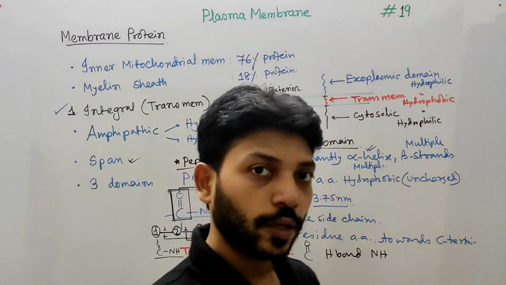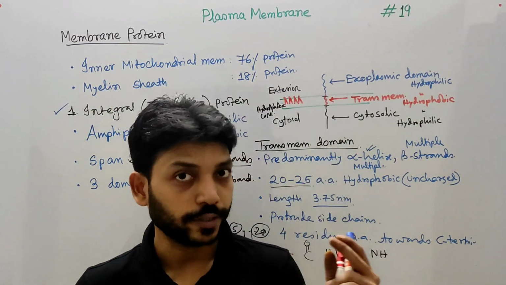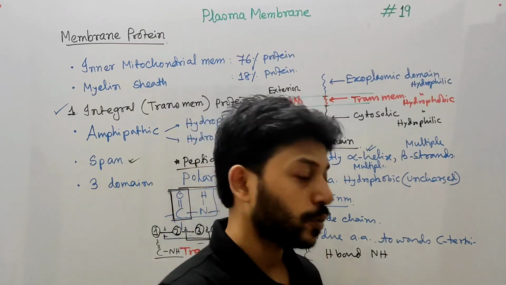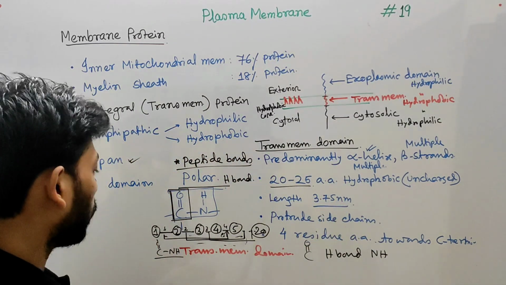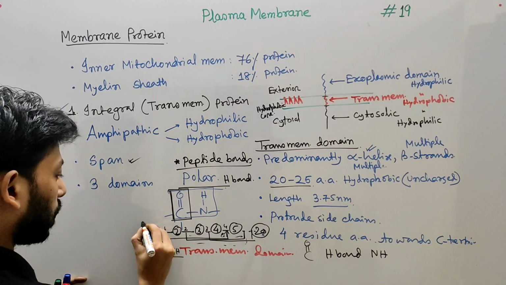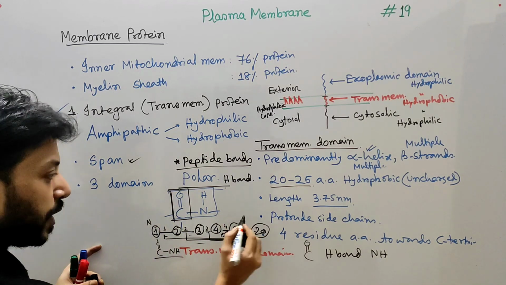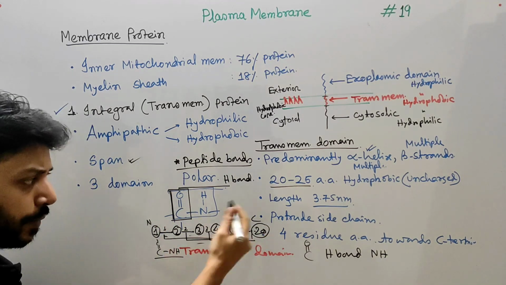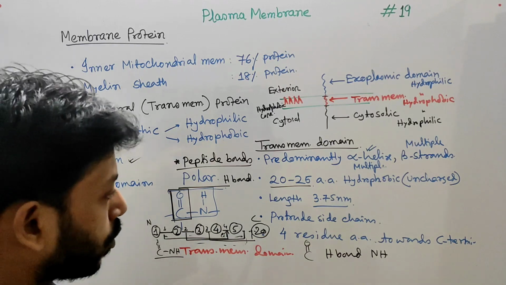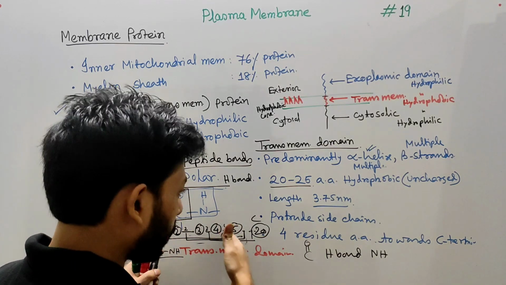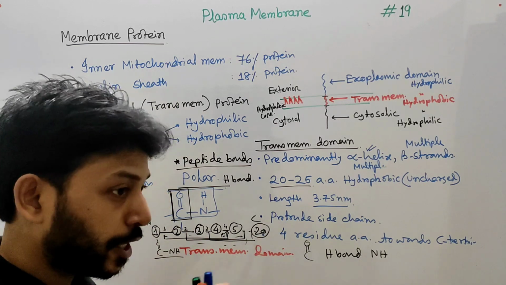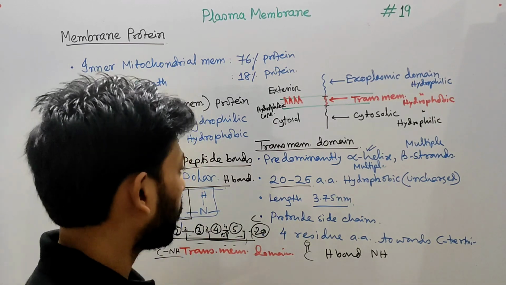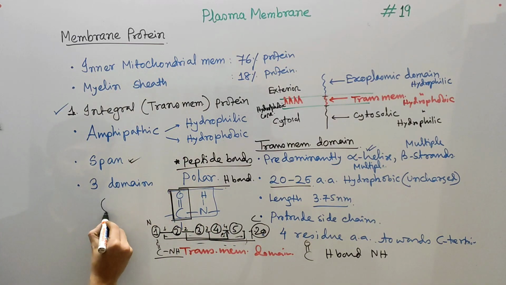So every CO carbonyl group oxygen will make a hydrogen bond with the NH, but apart towards the C terminus, because we know in case of protein, here is the N terminus and here will be the C terminus. The NH group is present 4 amino acid residues apart towards the C terminus, and it will continue to make hydrogen bonds. Basically the helix looks like this.